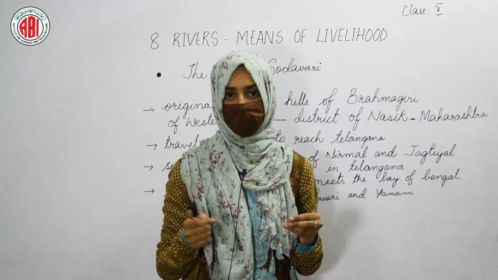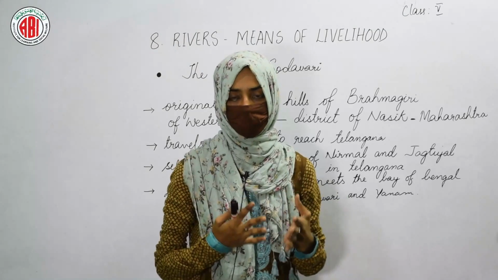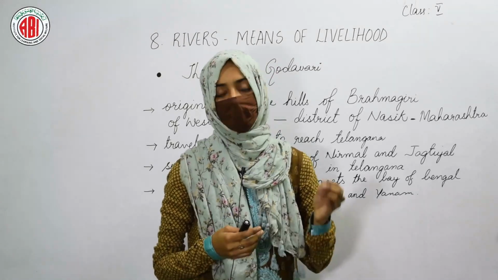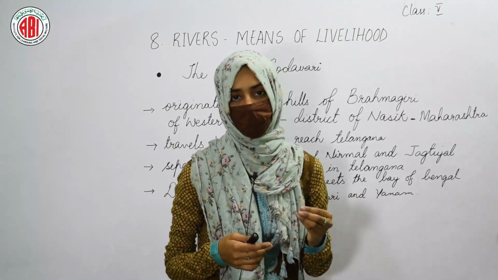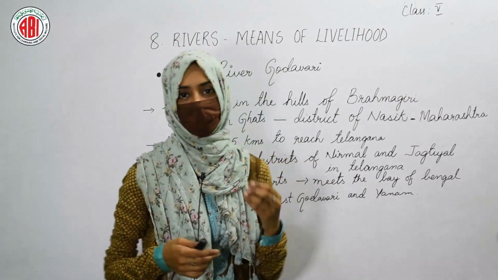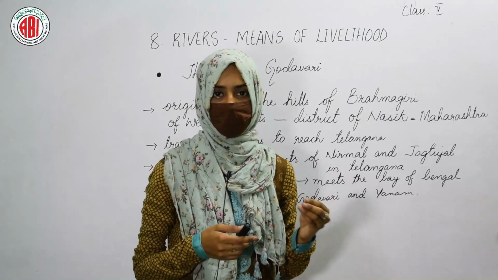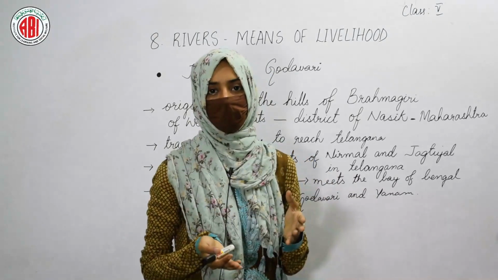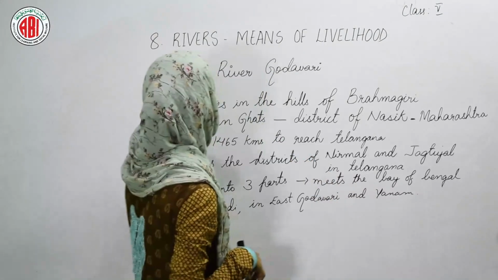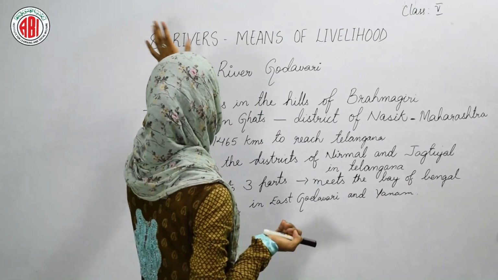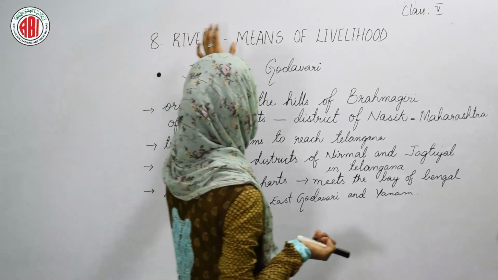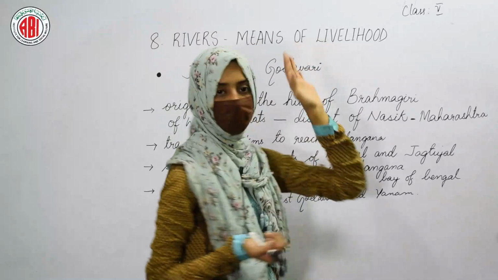You might have seen that we get a lot of aquatic food from the rivers. We get different minerals from the rivers. We get water, which is a natural resource, and even many people do boating and shipping. In this way, many people can earn money, and because of this we can say that rivers can be called the means of livelihood.